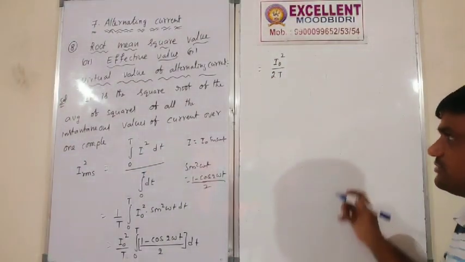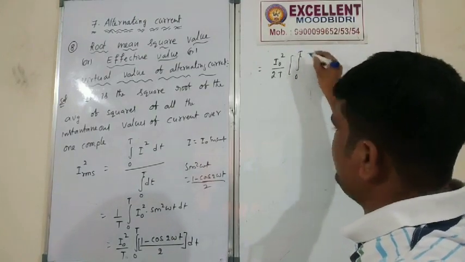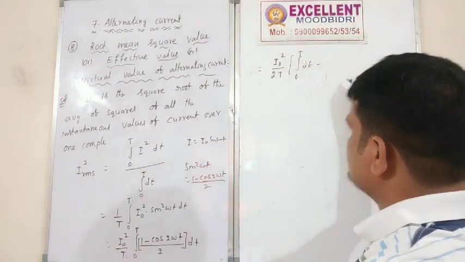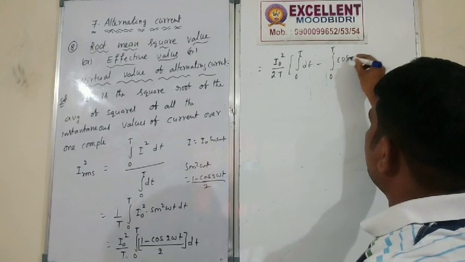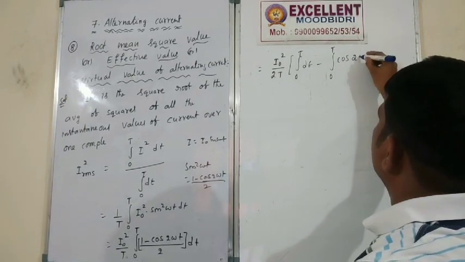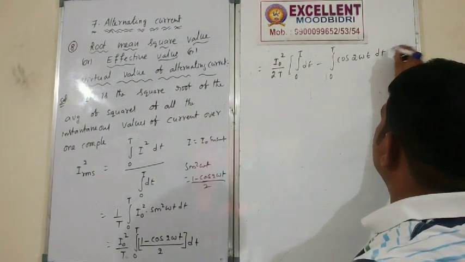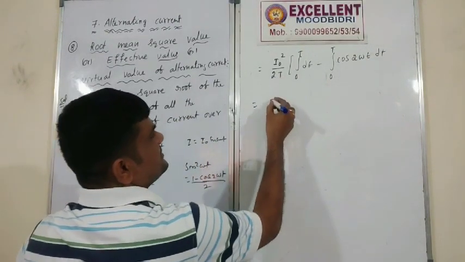So now for integration purpose: integral 0 to T 1 into dt minus integral 0 to T cos 2 omega t dt. Okay.